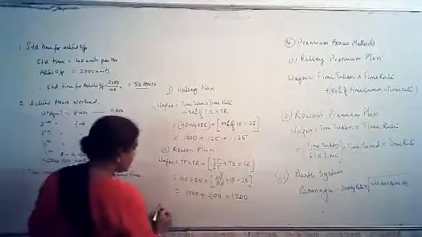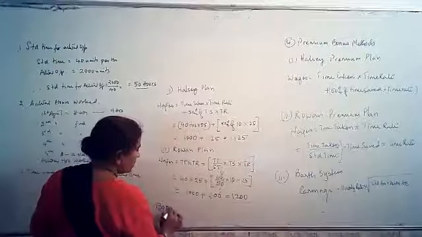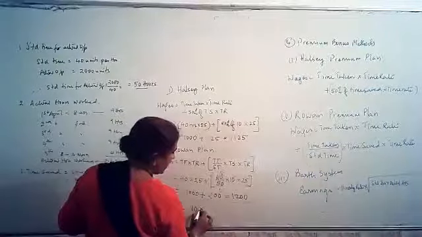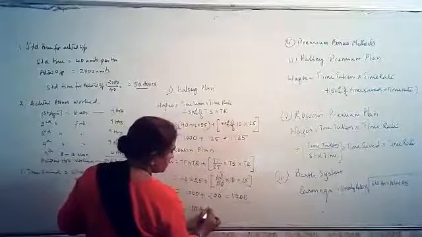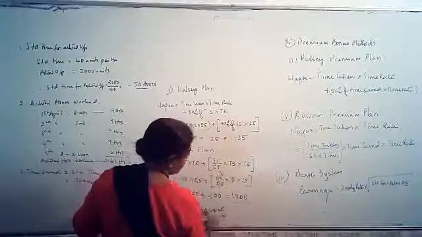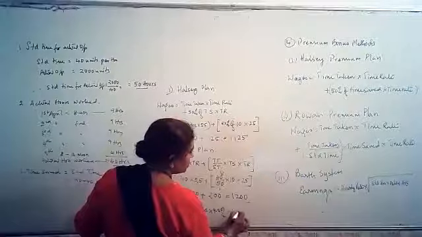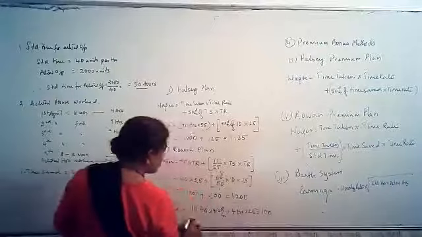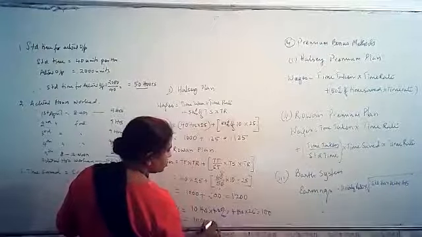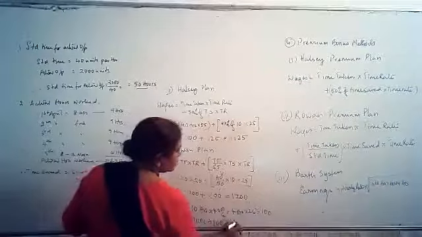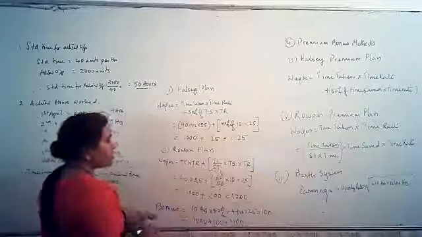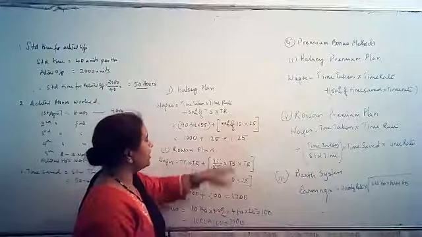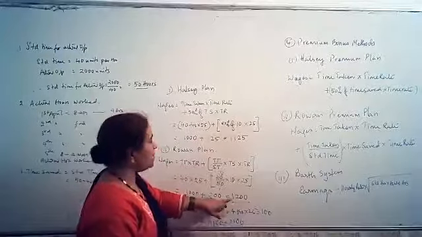So the bonus they have calculated is 40% of the time saved. Time saved is 10 hours, and 10 hours into 40% is 4 hours. This is equal to 4 hours into 25 rupees, which is 100. So how much is actually getting paid? 1000 rupees plus 100, which is 1100. In the present case, what they are paying is 1100. If they follow the Halsey plan, it will be 1125, and if they follow the Rowan plan, it will be 1200.